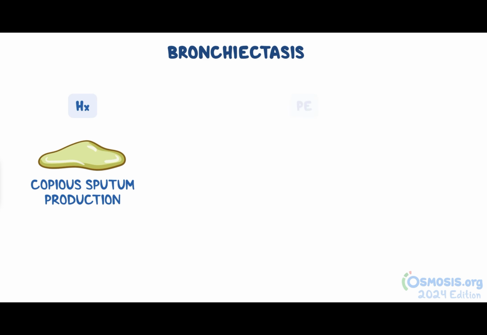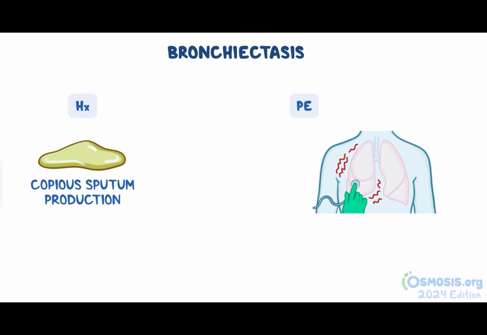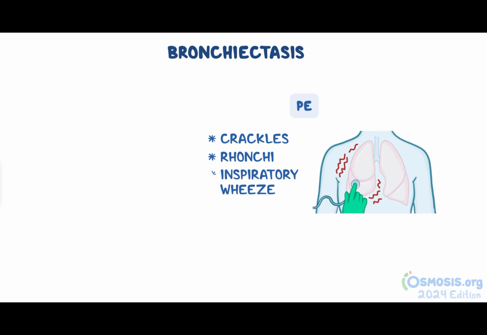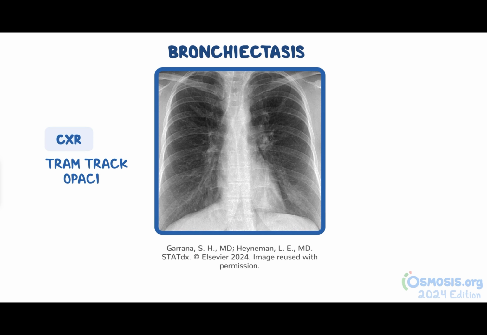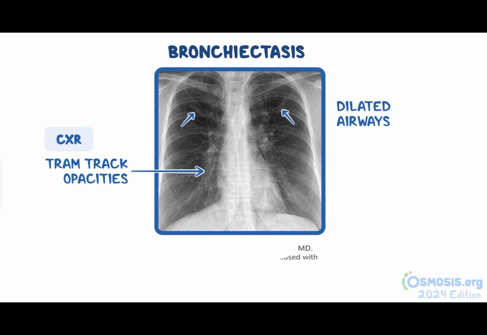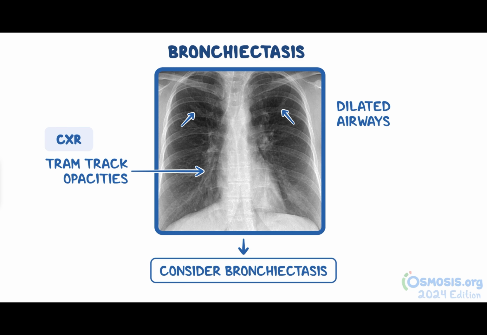Now, let's move on to bronchiectasis. These patients typically report copious sputum production. On physical exam, lung auscultation typically reveals crackles, rhonchi, and inspiratory wheezes. Chest X-ray usually shows tram track opacities, which indicate dilated airways with thickened walls that run in parallel like a tram track. At this point, consider bronchiectasis and order a chest CT.